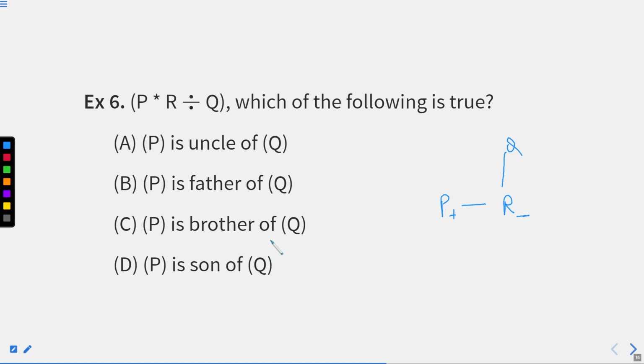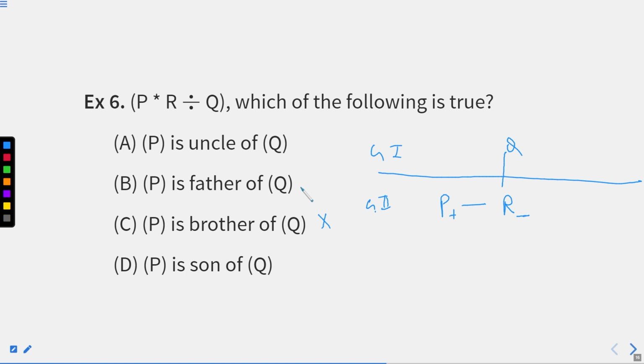You can easily see that. P is brother of Q? No, they are different levels. You can see the difference between levels, right? If I draw a line, this is level 1, level 2, or you can say generation 1 or generation 2. So P and Q are from different generations. They can't be brothers. P is father of Q, but we are not aware of that.